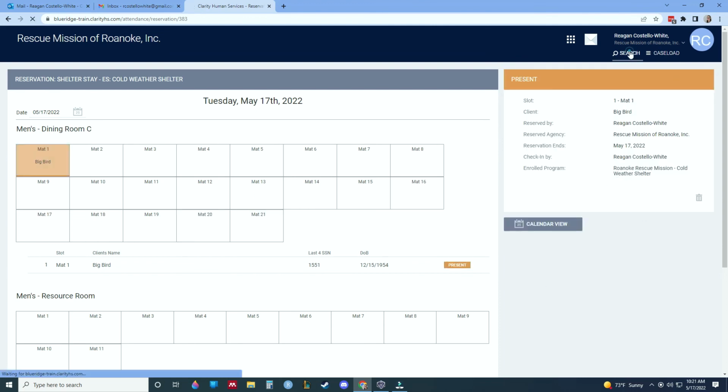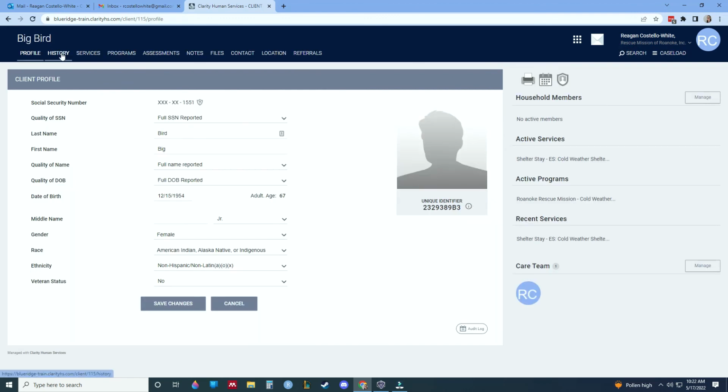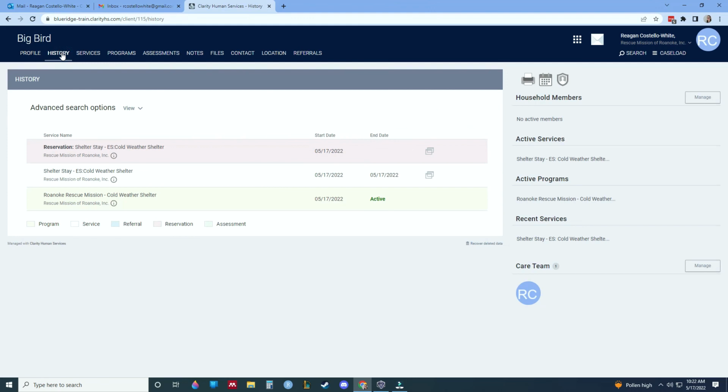Now I'm going to go back to Big Bird's profile page. I'm going to click on history, and now we see that Big Bird has a shelter stay service marked in their history. They have been assigned this service and it is being tracked. We can still see the reservation that they had.